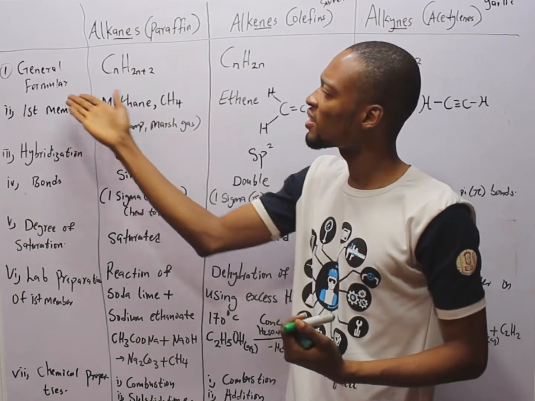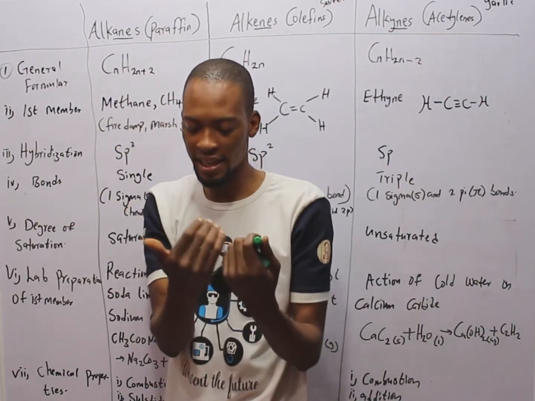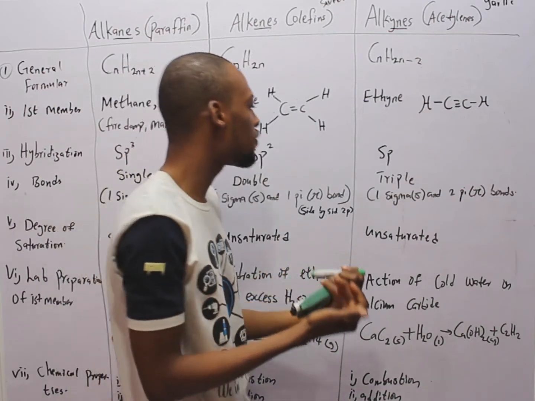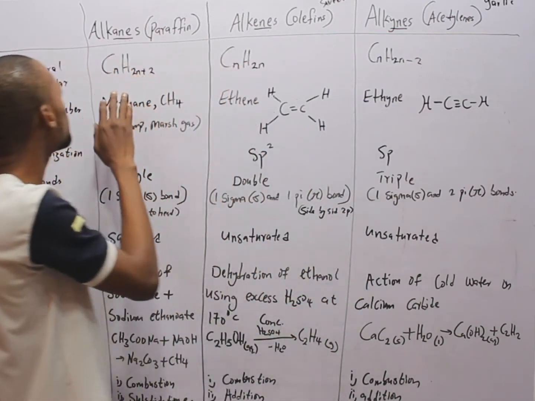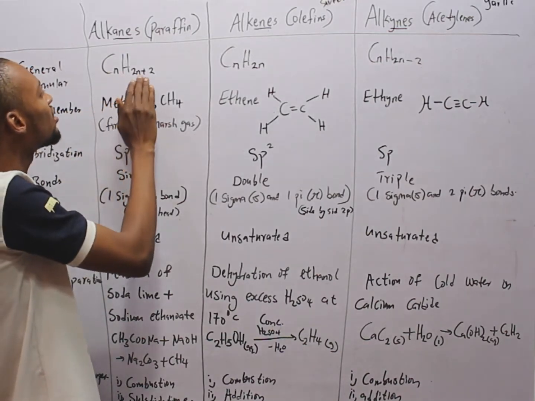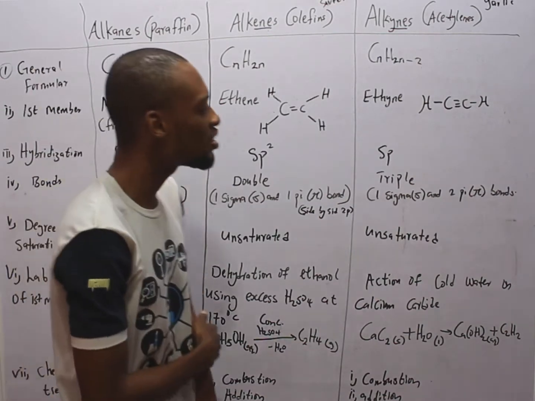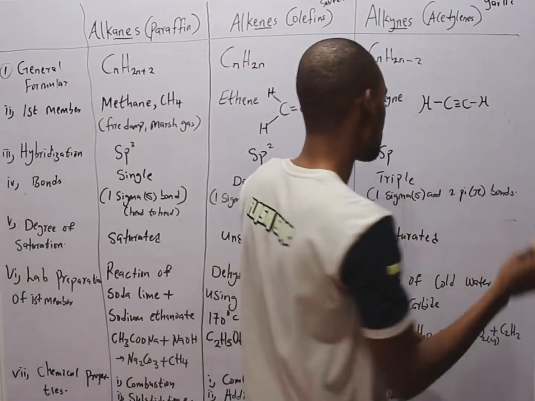The first thing here is the general formula. Alkanes, alkenes, and alkynes all have general formulas. The general formula for alkanes is simply CnH2n plus 2. Let me write it here.